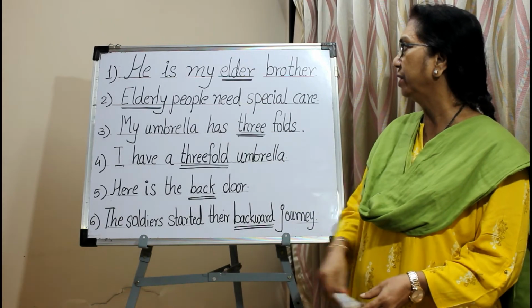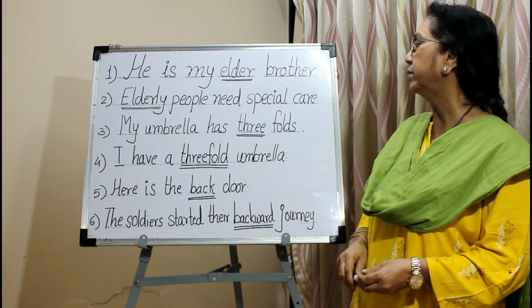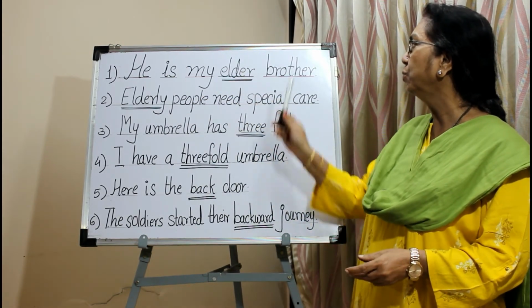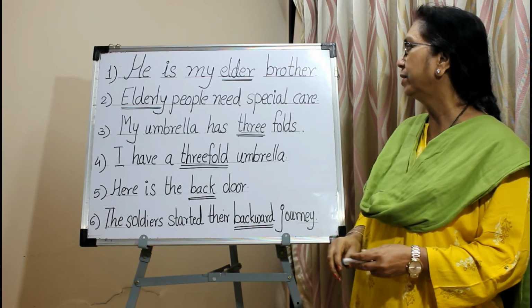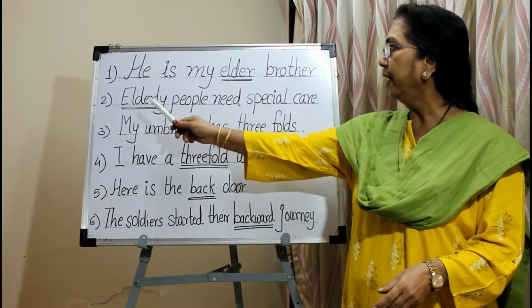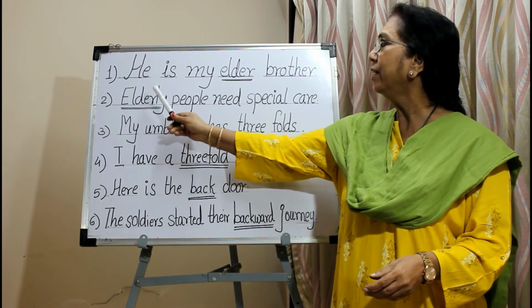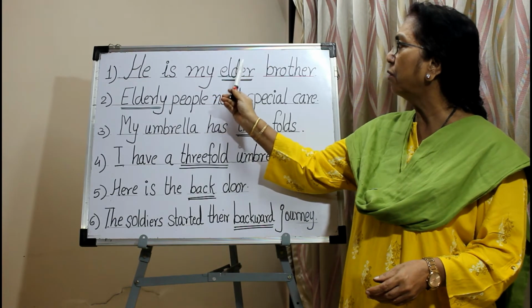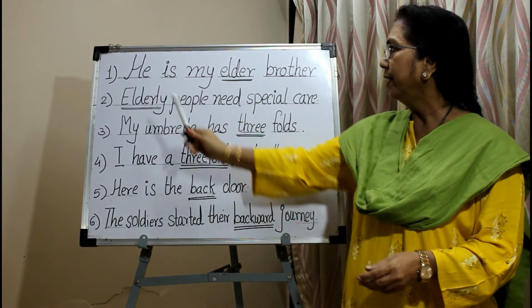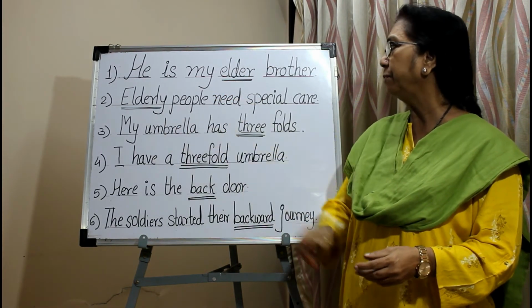The first one, he is my elder brother. Here elder is the adjective, it describes the noun brother. In second sentence, elderly people need special care. Here elderly is the adjective which is formed from the adjective elder. Elderly describes the noun people.